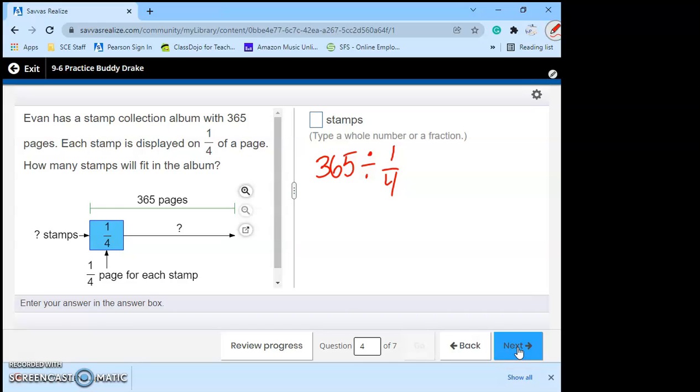Again, we have a division problem that involves a fraction. So we're going to use keep, change, flip. We're going to keep the first fraction the same, which is really 365/1. Keep it the same. We're going to change the division sign to multiplication. Then we're going to flip the second number. Now we're ready to multiply. Top times the top, bottom times the bottom.